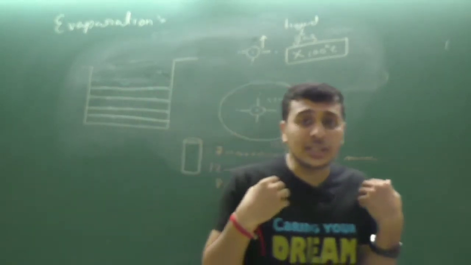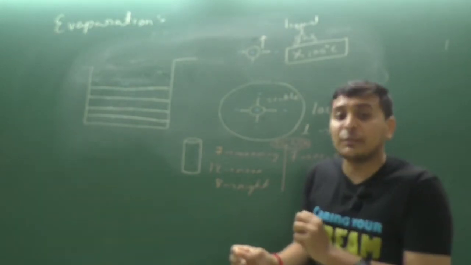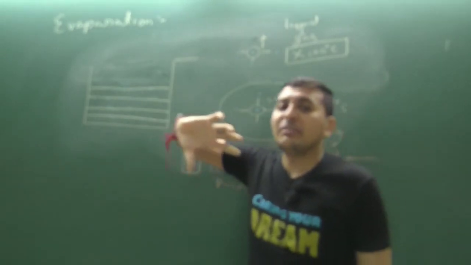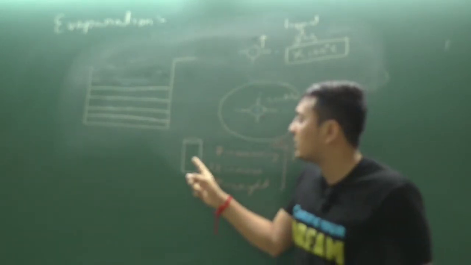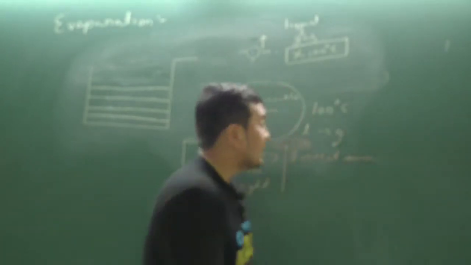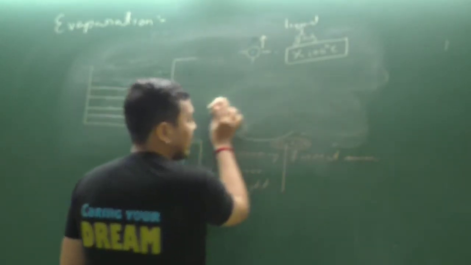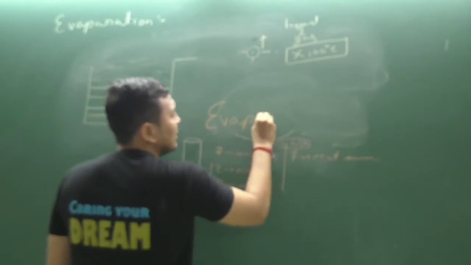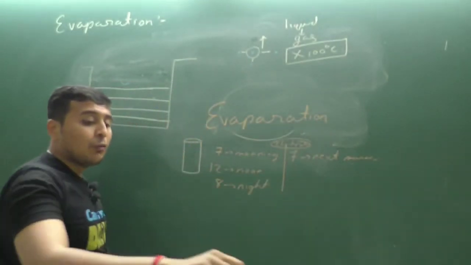Suppose, we are supposing this, it might take somewhat more than 24 hours or somewhat less than 24 hours. But the point is, it does not get converted very fast. It is not that within a fraction of a second it gets converted from liquid to gas. Yes or no? So this is evaporation. Clear? It takes time. Evaporation is a slow process. Now what about boiling?